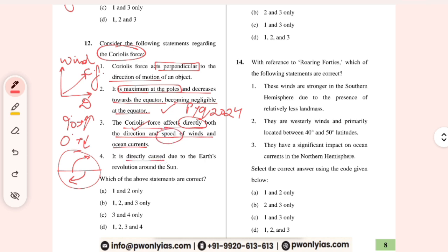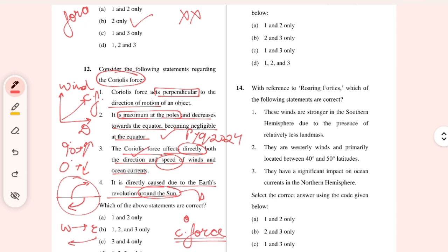It is directly caused due to the earth's revolution around the sun. It is not due to the revolution around the sun, but due to its own rotation. I think it should be corrected by saying that the earth is rotating, that's why it is acting as a force in the opposite direction, right? So if the earth is moving from west to east, it is acting from east to west. So this is wrong, this is also wrong, this is right, and this is right. So only two statements are right here.